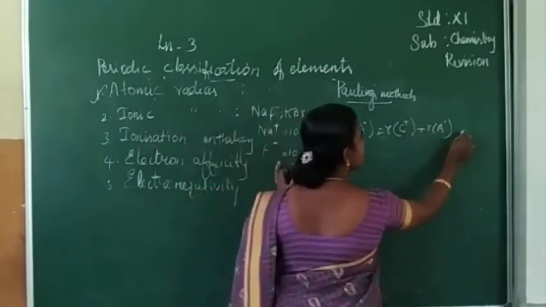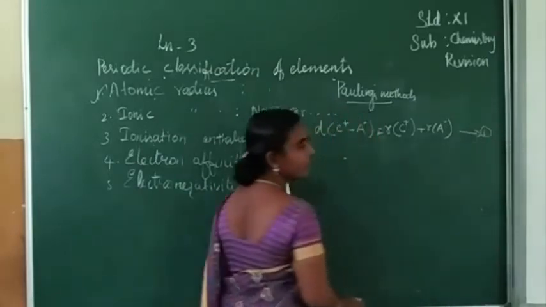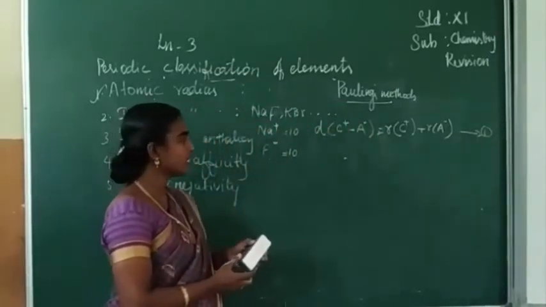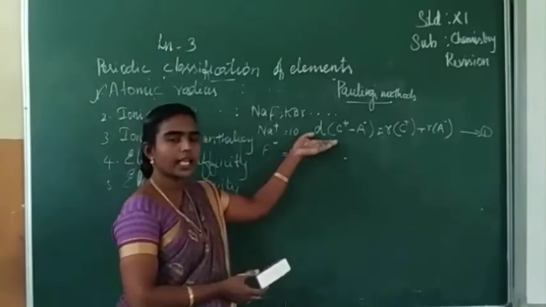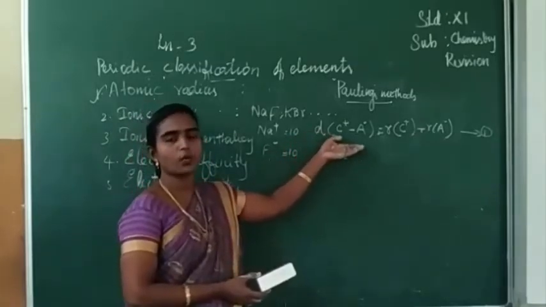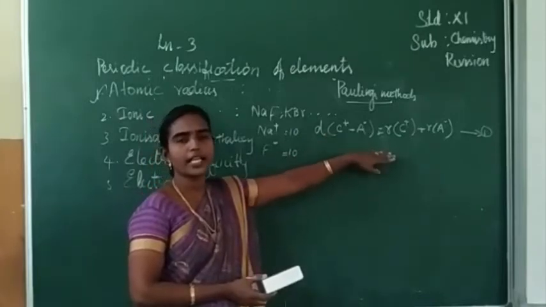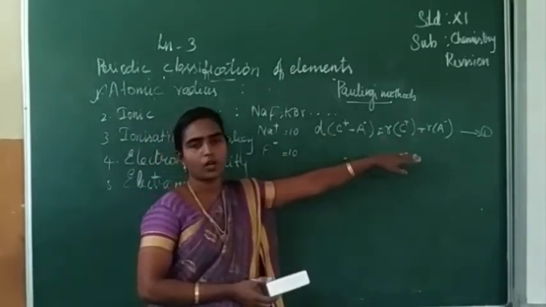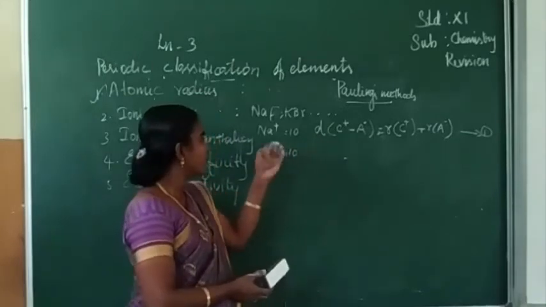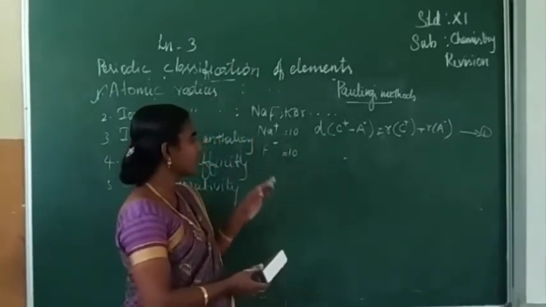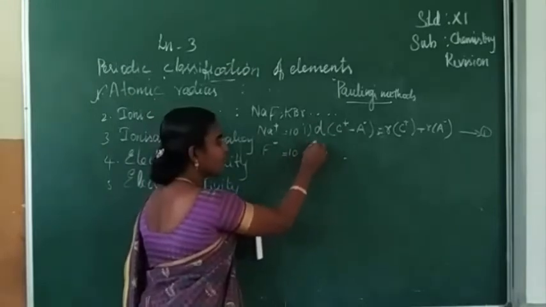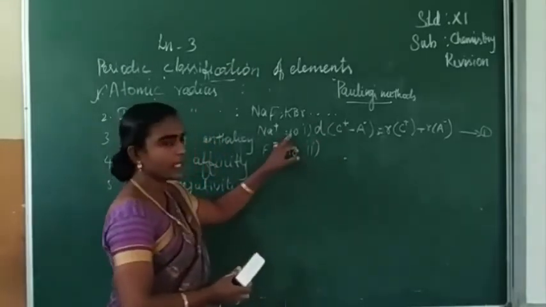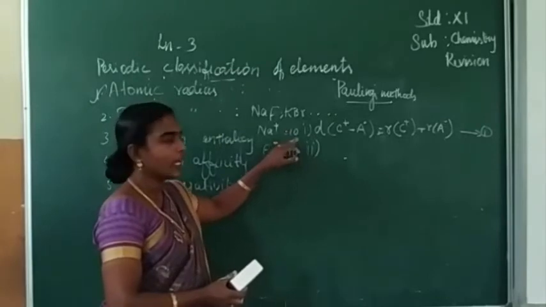This is the first observation given by Pauling. When you see the electronic configuration of Na plus and F minus,